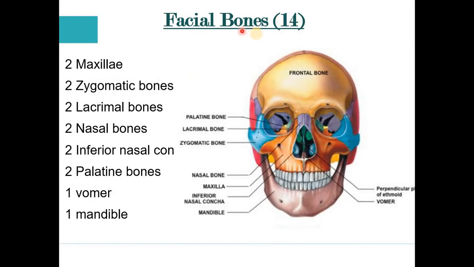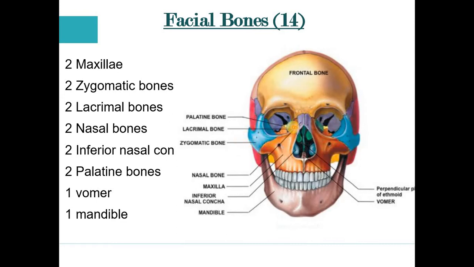That is the facial bones. In our face 14 bones are present, mostly 2 in number, and the bones that are 1 in number I have mentioned at the bottom side so that you can learn it very easily. Let's start from the maxilla. Look at this picture, this is the maxilla. Maxillae are 2 in number. Next is the zygomatic bone, which, if we look at the picture, is present near the eye.